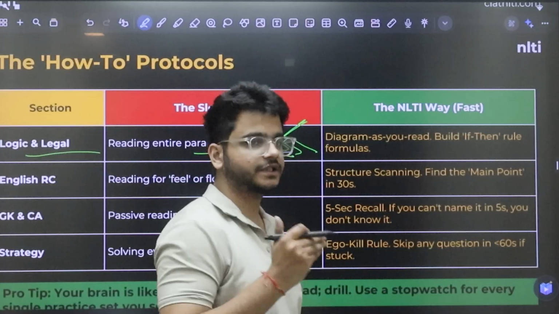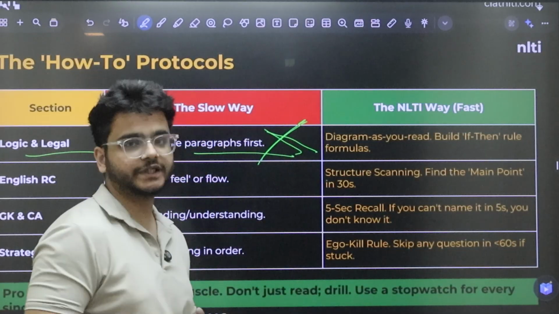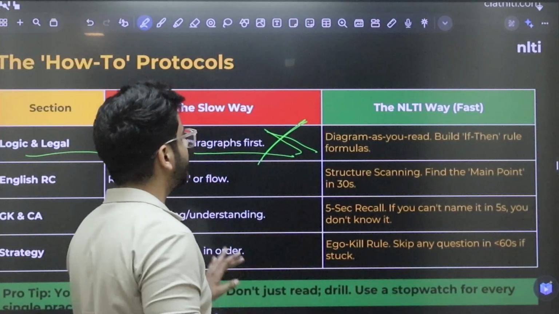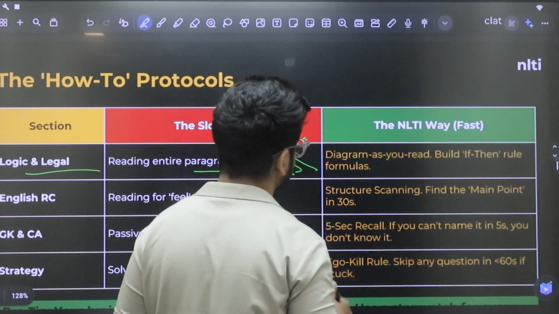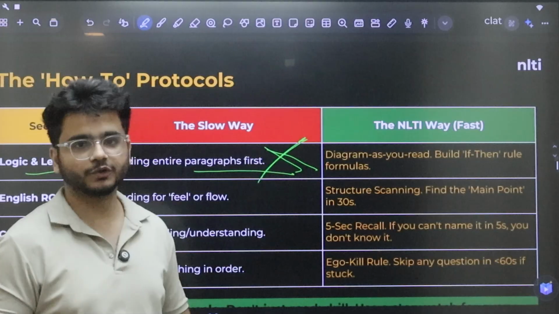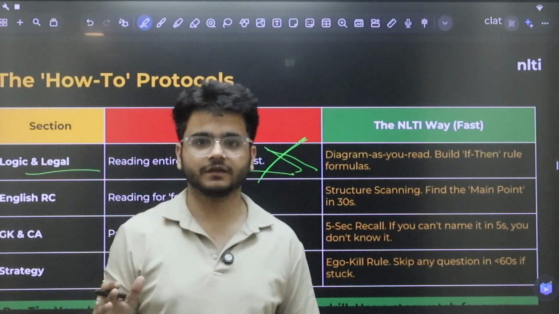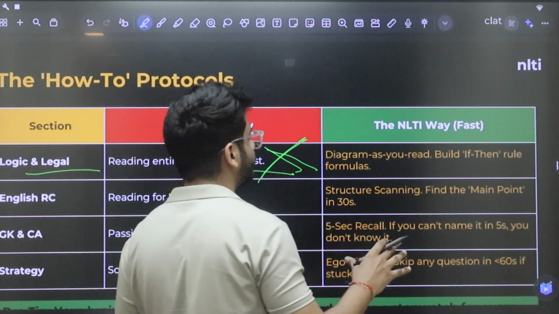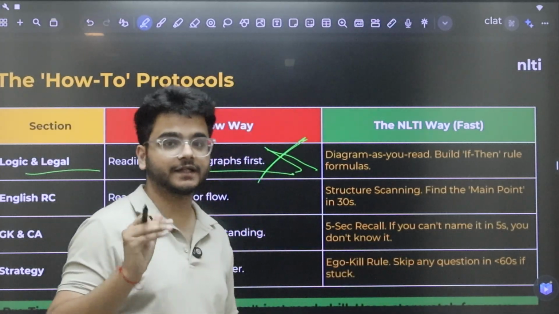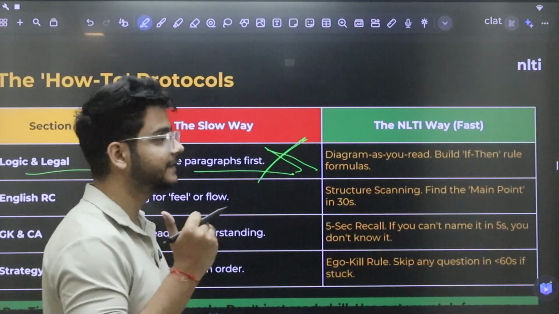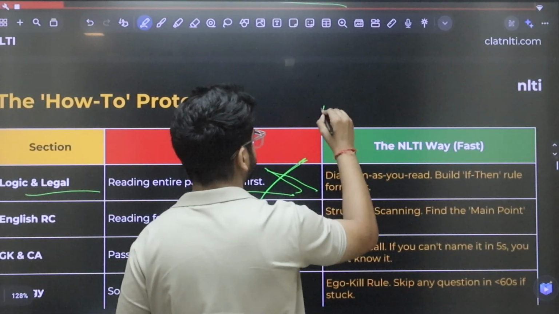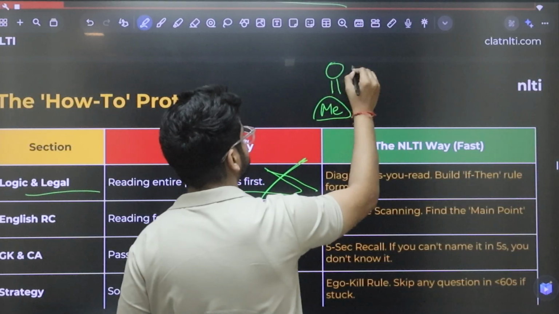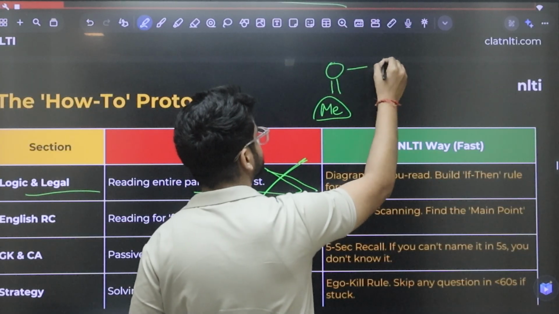Let's say it's a logical reasoning question. You don't have to read the entire question. It'll be very hectic for you. You have to break it into parts. So let's say the question is: the person in the photograph is the brother of my mother's sister. There you have to read from the end to the start, of my mother's sister. This is me. This is my mother. This is her sister.